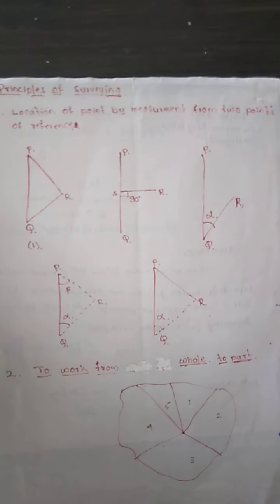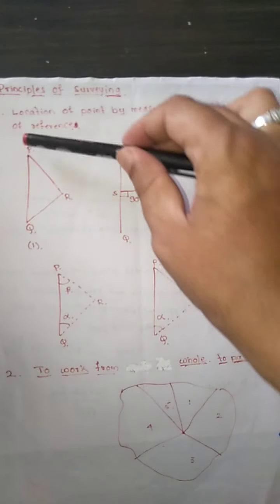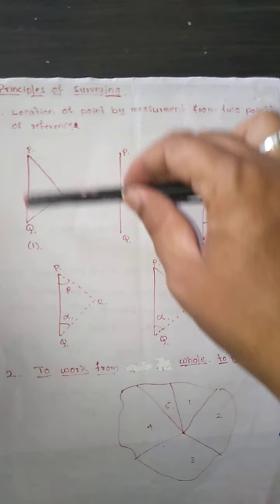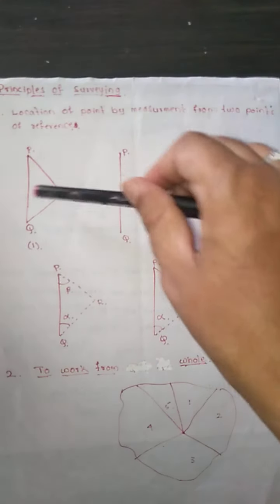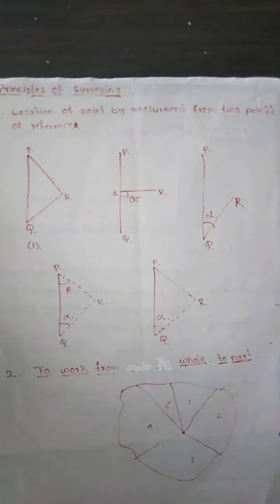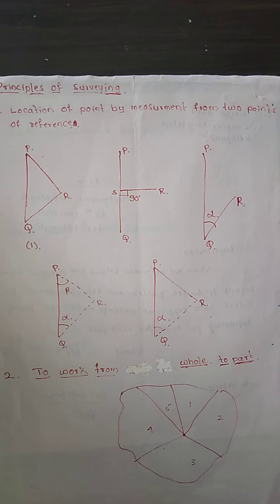The points P and Q will thus serve as reference points, since we are going to measure PQ and plot it on a sheet. We will know their exact location, and any other point such as R can be located by the 5 methods.